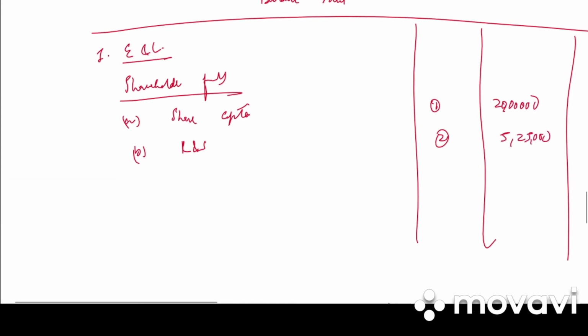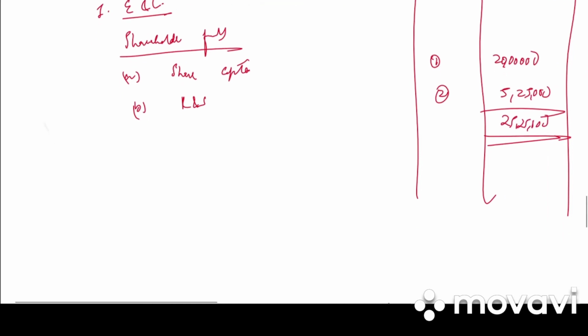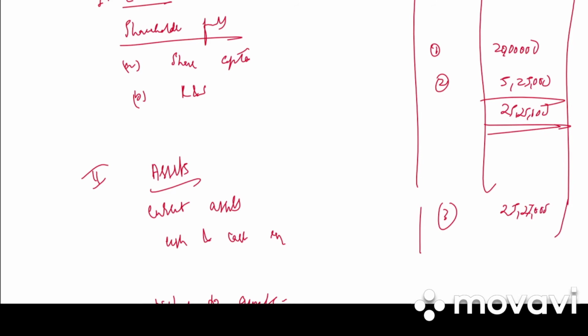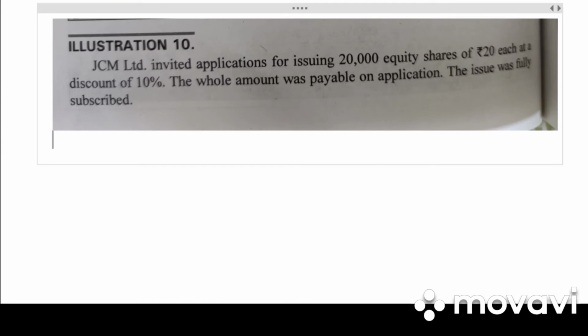So what is the total? 25,25,000. Then second we have assets. Under assets we have current assets. Under current assets we have cash and cash equivalents, note number 3, 25,25,000. So liabilities and assets are tallying. Clear?